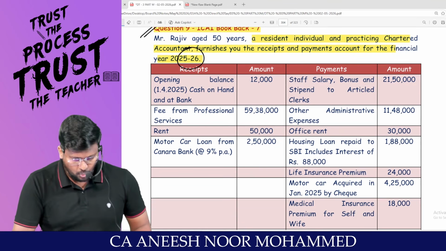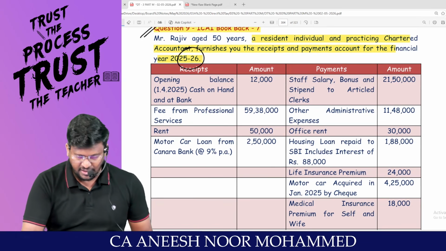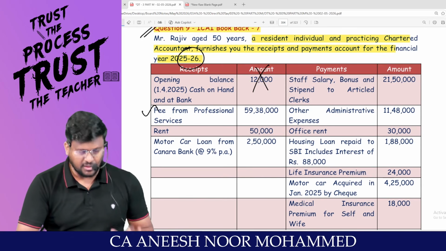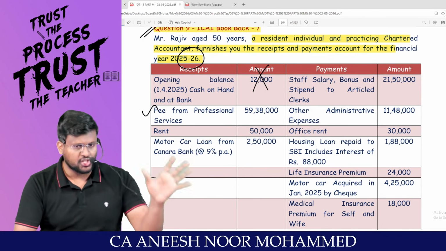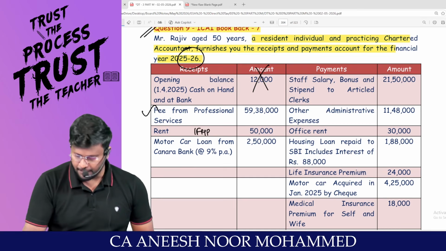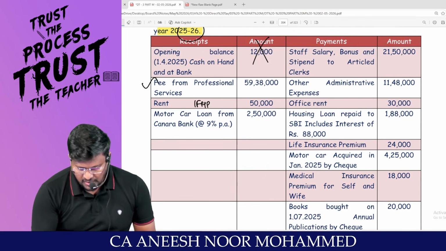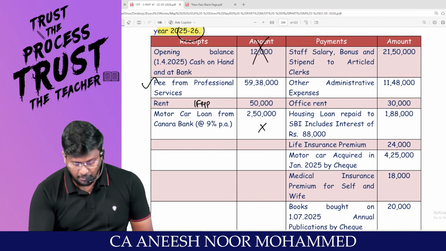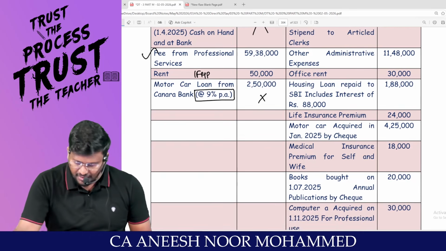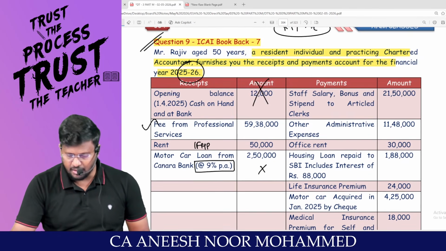Opening balance on 1/4/2025, cash in hand. Is this income? No, this is an asset. Fees from professional service will be taken in PGBP. Rent will be taken in IFHP. Motor car loan: a loan is a capital receipt, but for that loan, interest at the rate of 9%, if you paid interest, you can claim it as a deduction.